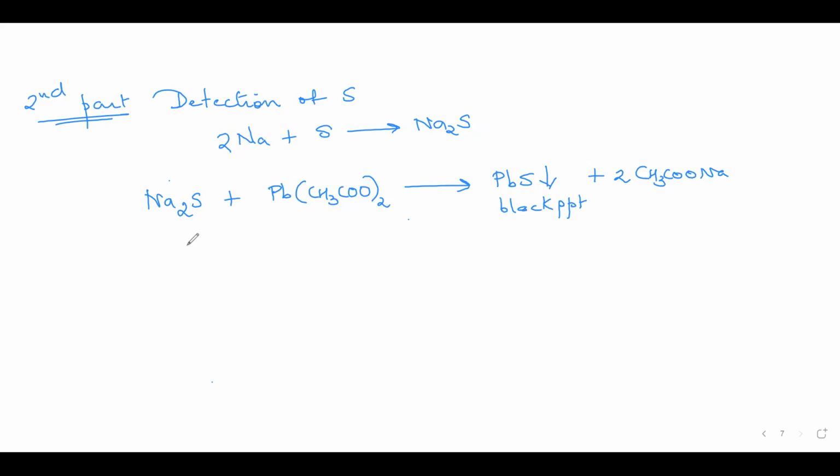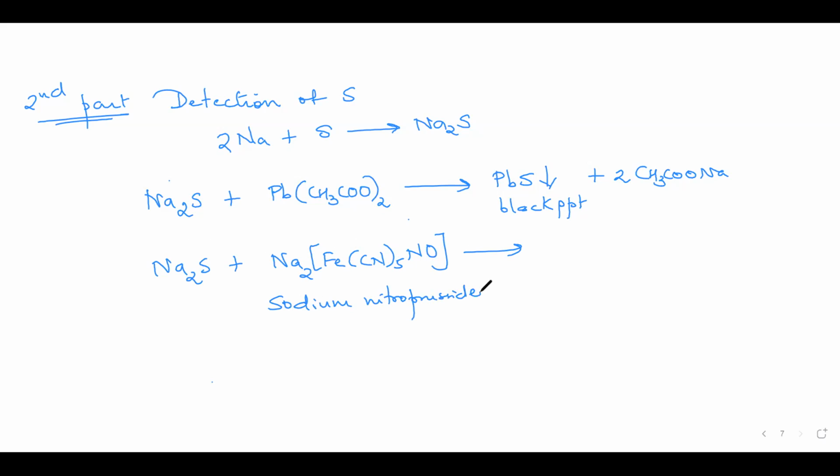Okay. Or you can also use, instead of lead acetate, you can go for, what is this compound known as? This is sodium nitroprusside. Sodium nitroprusside.